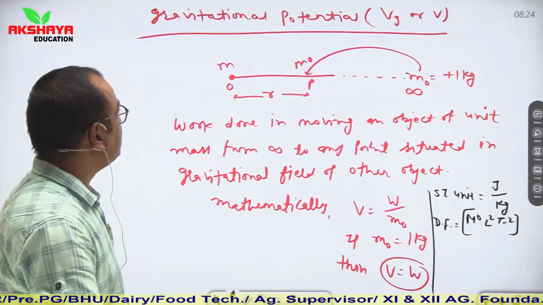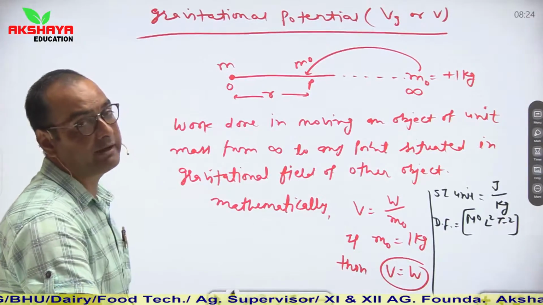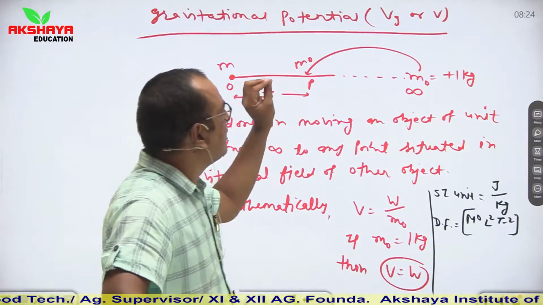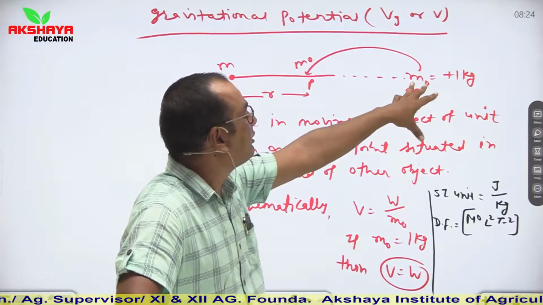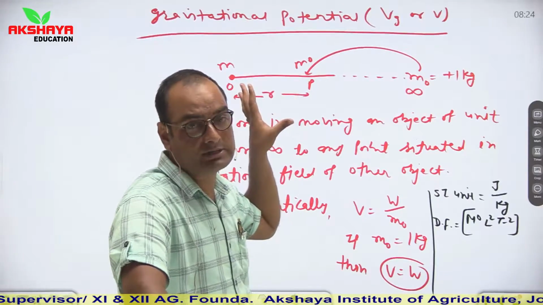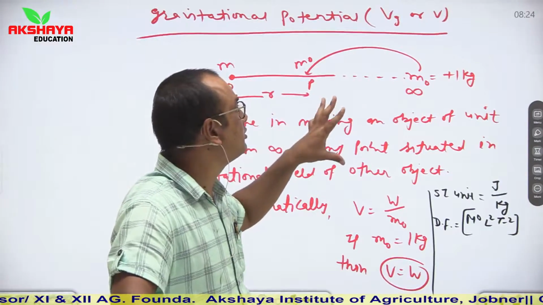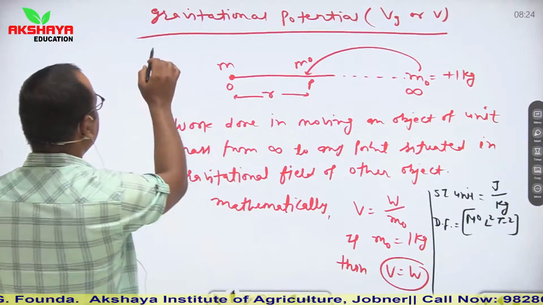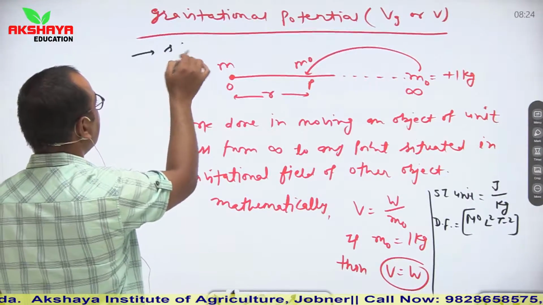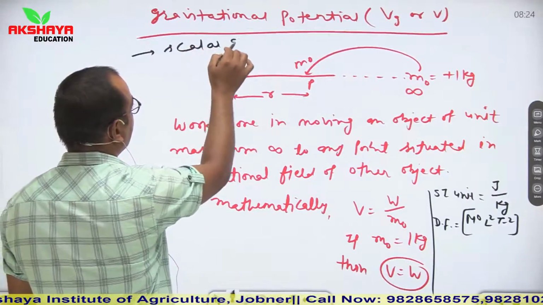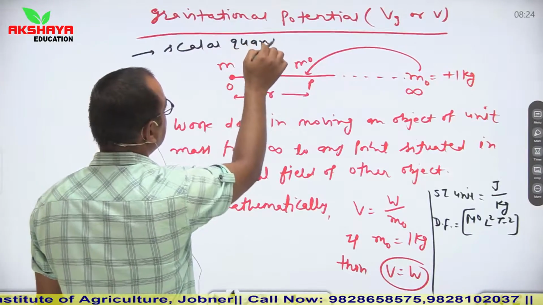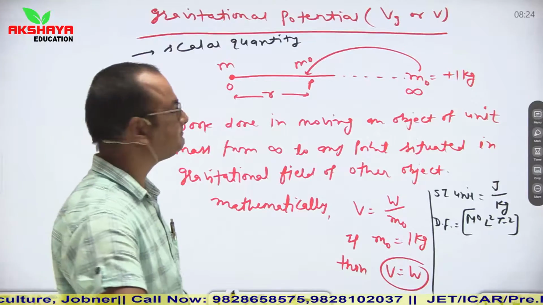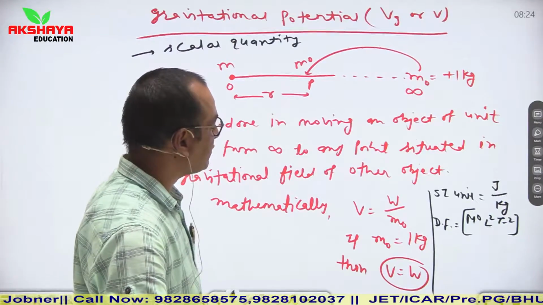Then the next thing is about the direction of gravitational potential. It is clear from here that we simply know the amount of work done. We do not know the direction of this work done. So we simply say that gravitational potential is a scalar quantity. It is a scalar quantity.